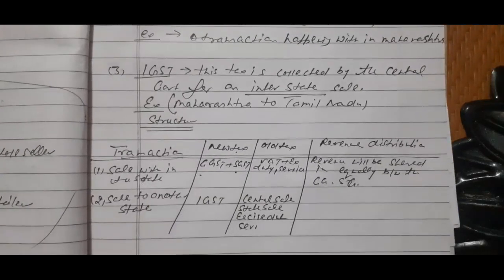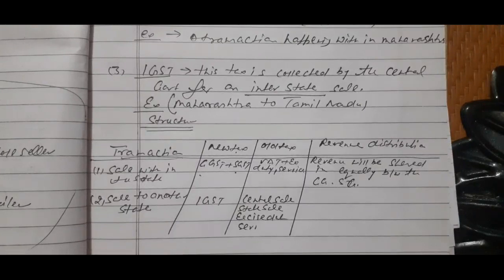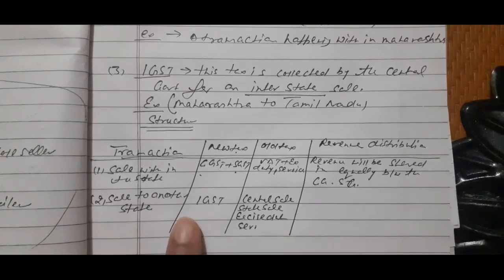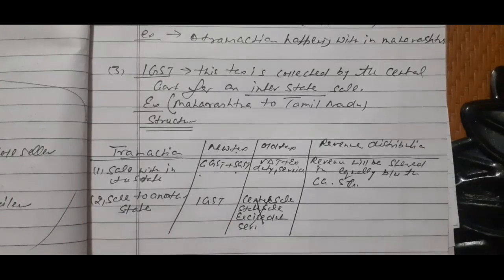But now, when the producer sells their product in another state, only one tax will be applied, that is called IGST, and those other taxes will not be applied in both cases now.